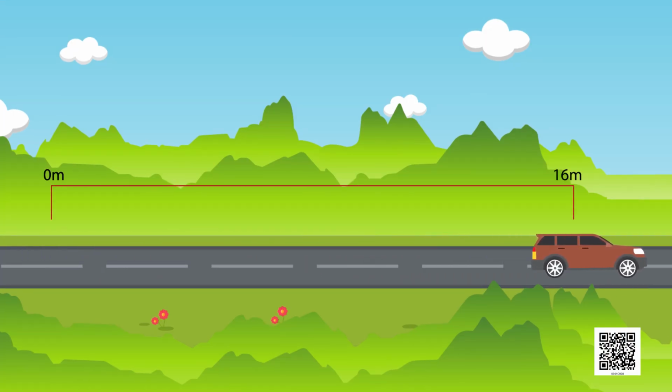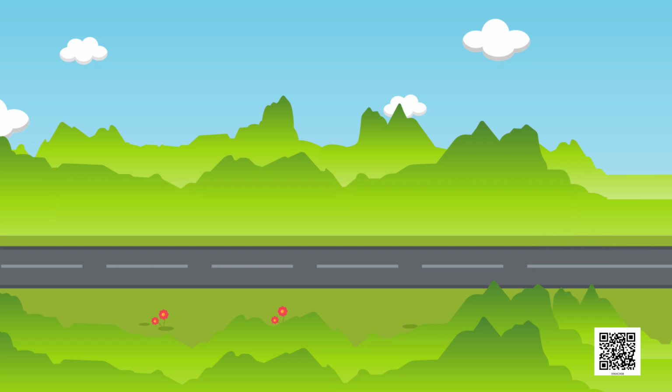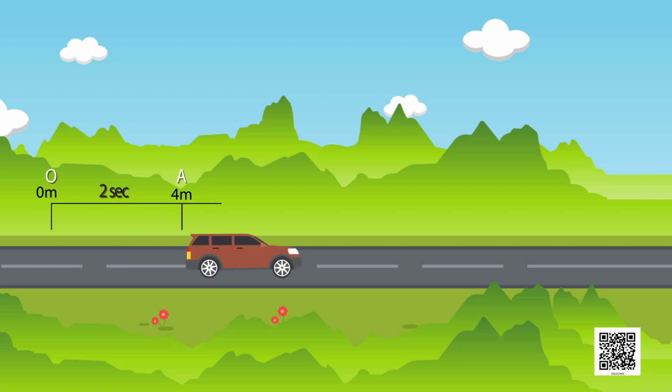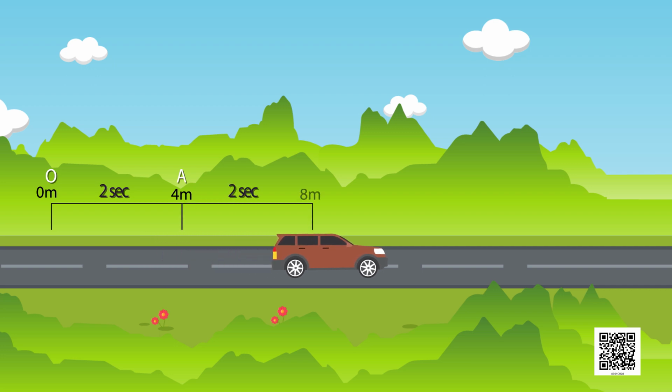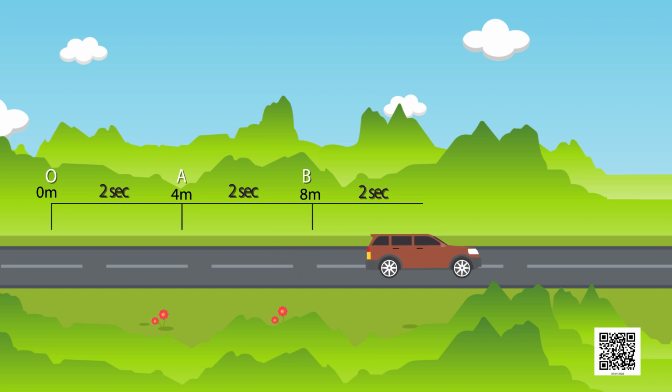16-meter distance in 8 seconds. It starts from its initial position O and covers 4-meter distance in 2 seconds. In the next 2 seconds, it covers another 4 meter and the distance becomes 8 meter. In the next 2 seconds, it again covers 4 meter of distance.